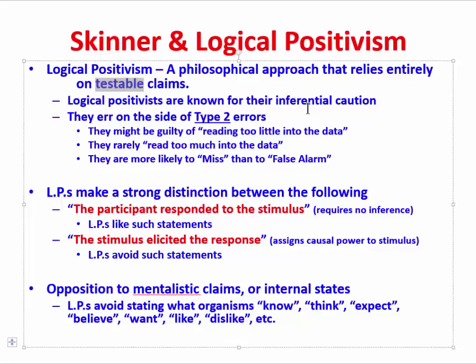Logical positivists were known for their inferential caution, and what we mean by that is they were very careful when they were drawing conclusions or inferences. You can see the connection between the word inference and inferential. They tended to err on the side of what we might call a type 2 error. They might be guilty of reading too little into the data. Rarely did they read too much into the data. And this means that, for example, they would be inclined to miss rather than to make a false alarm. And these terms are terms that you might recall from an earlier video in this series. Logical positivists, which we'll also call LPs, make a strong distinction between the following. Here's a phrase that I'd like you to think about. The participant responded to the stimulus.